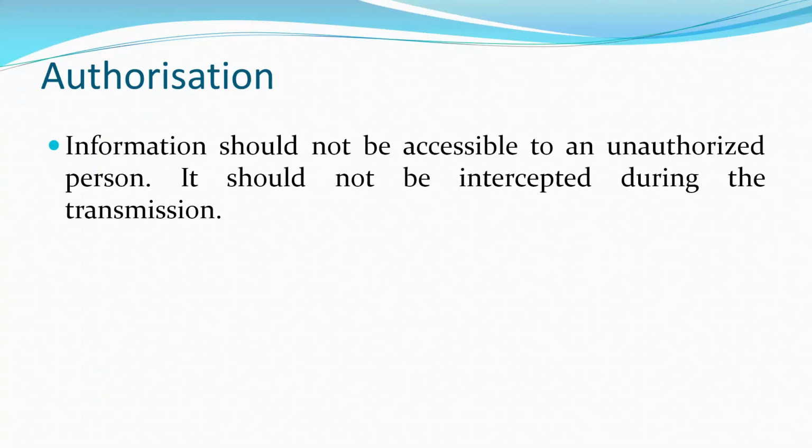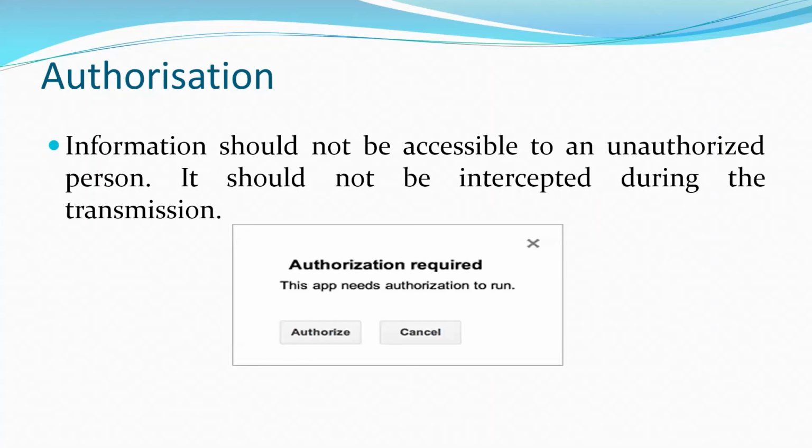Generally, whenever you try to go to any source of information and you are not authorized, you get a message like this: authorization required, this app needs authorization to run. So you need to authorize a person to access the information. Authentication is to find out the identity of a person. Authorization is giving that person access to get the information from the system. So there are two characteristics that we have.